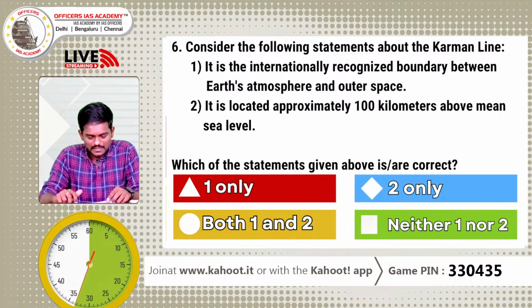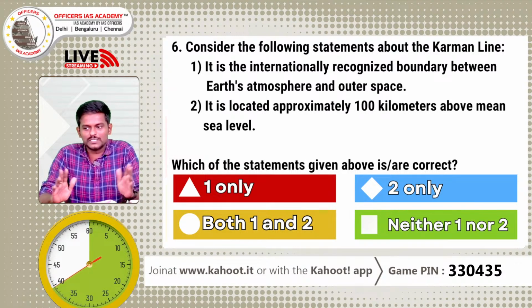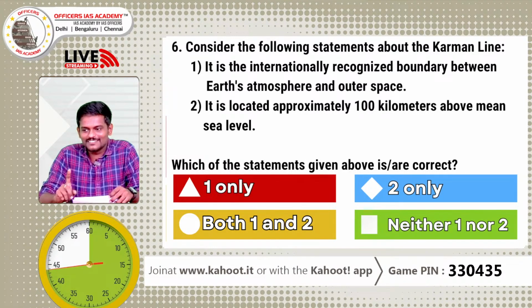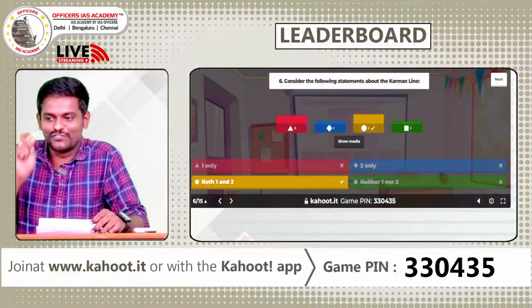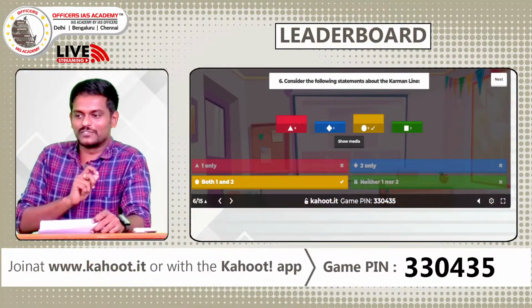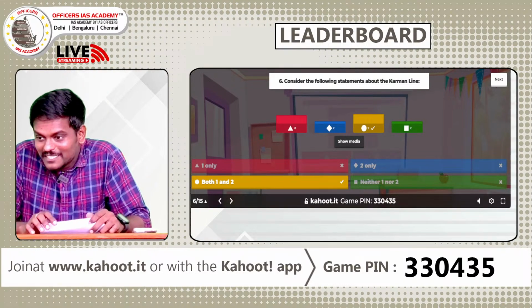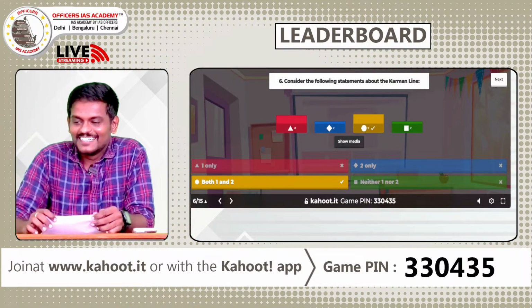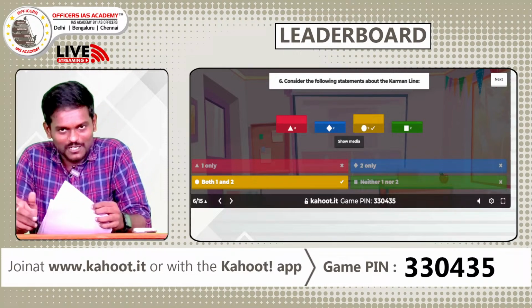See, these are what is a static part of your syllabus. You should never get it wrong. You should never give another person a chance to answer it before you. These are such type of questions. I have 8 people choosing the wrong answer. This will have a very big impact because this is supposed to be a cakewalk.